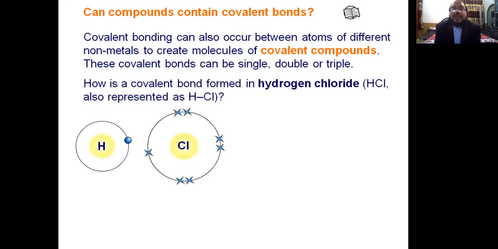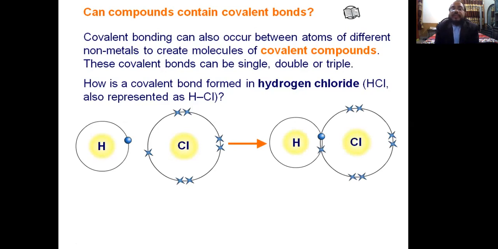An ionic bond is not possible between these two elements, but a covalent bond is possible between hydrogen and chlorine, and in this bonding hydrogen will complete its outermost shell by obeying the duplet rule, and chlorine will complete its outermost shell by the octet rule. Yes, this is the shared pair, and this shared pair is included in both the hydrogen atom and the chlorine atom. So this shared pair is included on both sides.